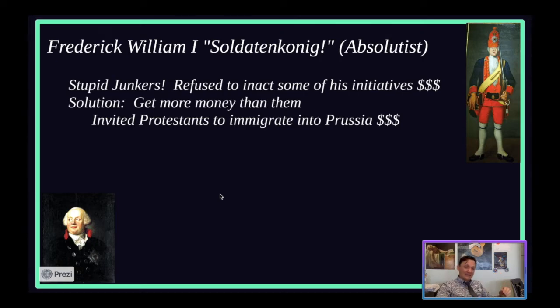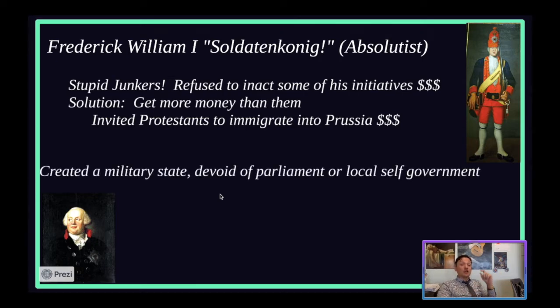He begins to tax them, and what does he use it to do? Create the biggest military that the German-speaking people have ever seen. Something you need to understand about Frederick William, the reason why it's called the Soldatenkönig is because it means the soldier king, right? He creates a military state devoid of any parliament or local self-government, and he becomes the chief absolutist and the leader of the military, right?